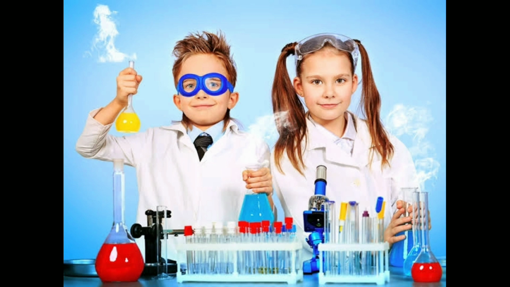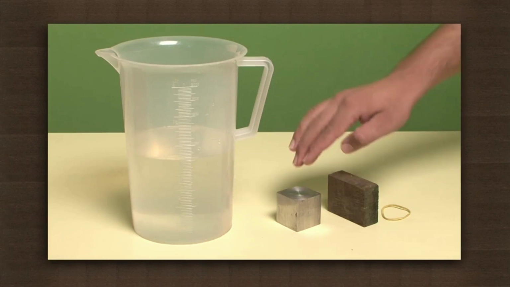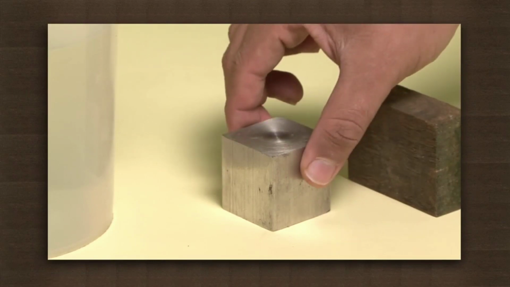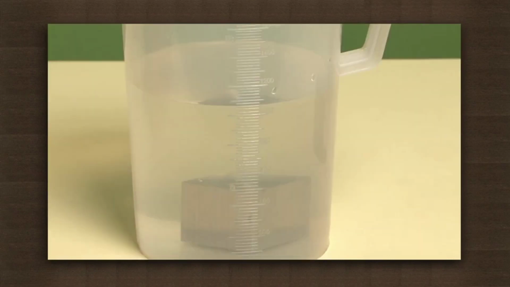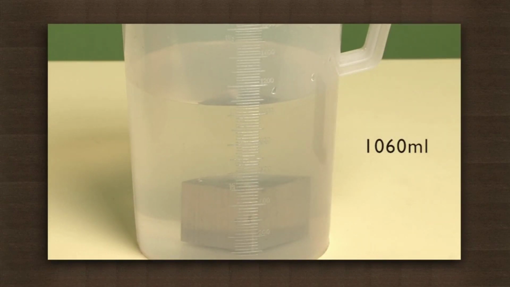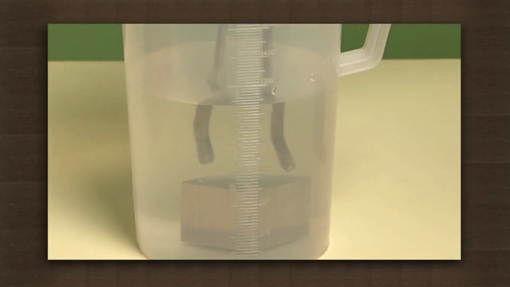For doing this experiment we need some materials. Those are a measuring beaker containing 1 liter of water, an iron block which can sink into the water, a wooden block, and a rubber band. First of all, take the iron block and put it into water and note down the water rise level. That will be 1060 ml. So the metal cube displaced 60 milliliters of water and measures 60 cubic centimeters, as 1 cc equals 1 ml.